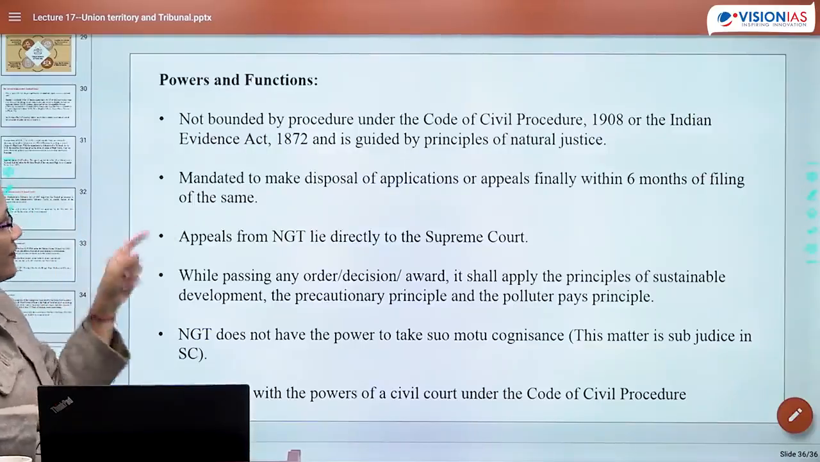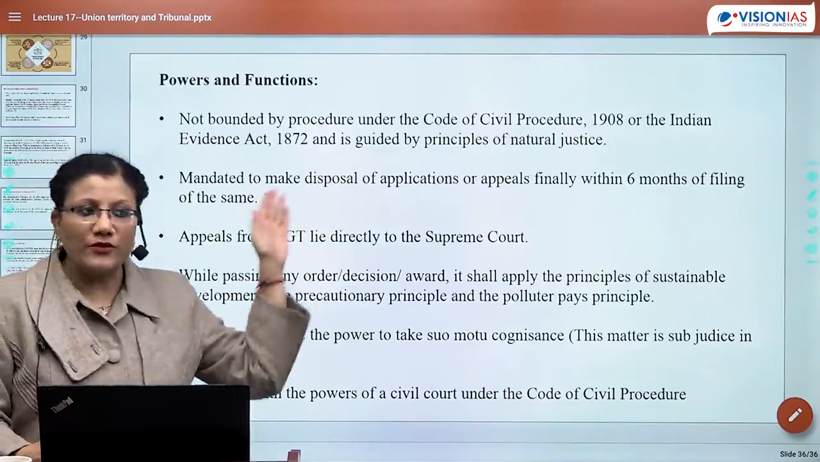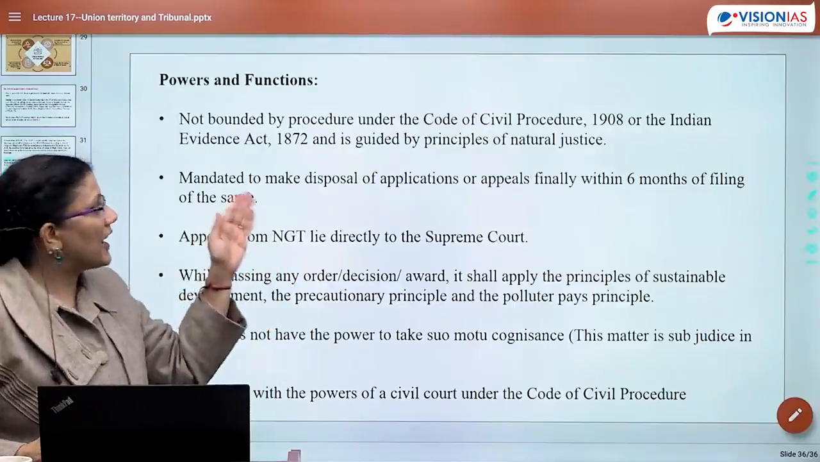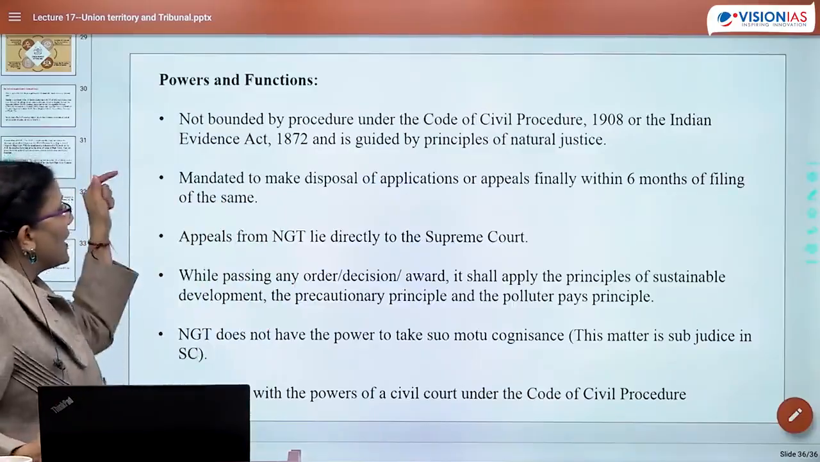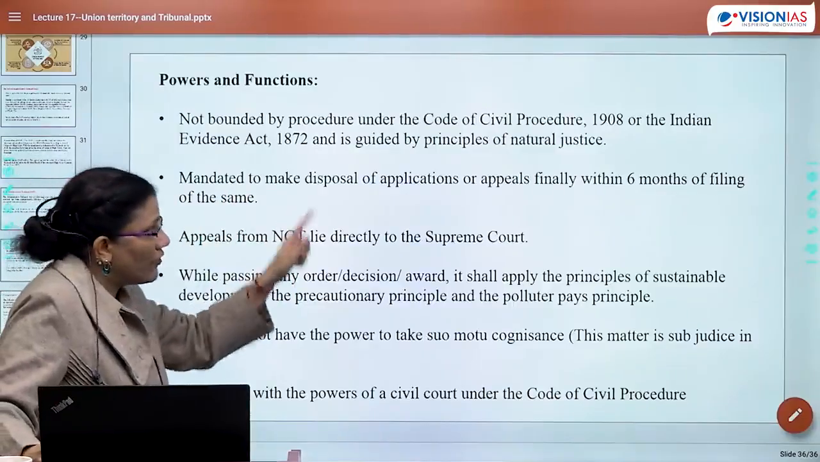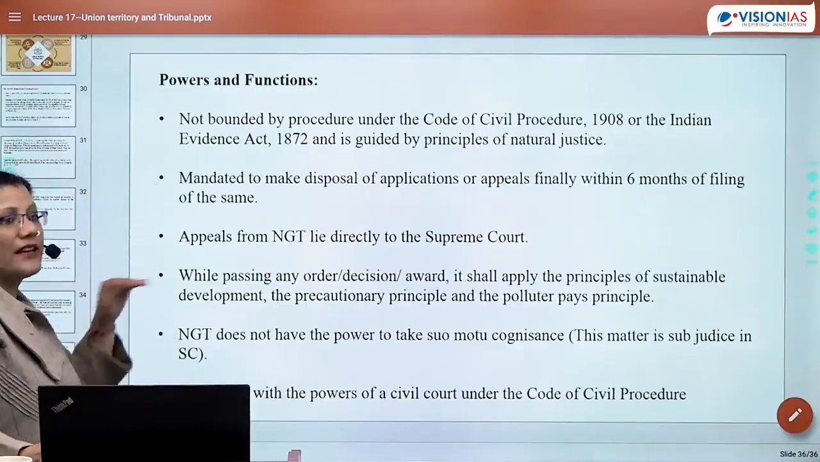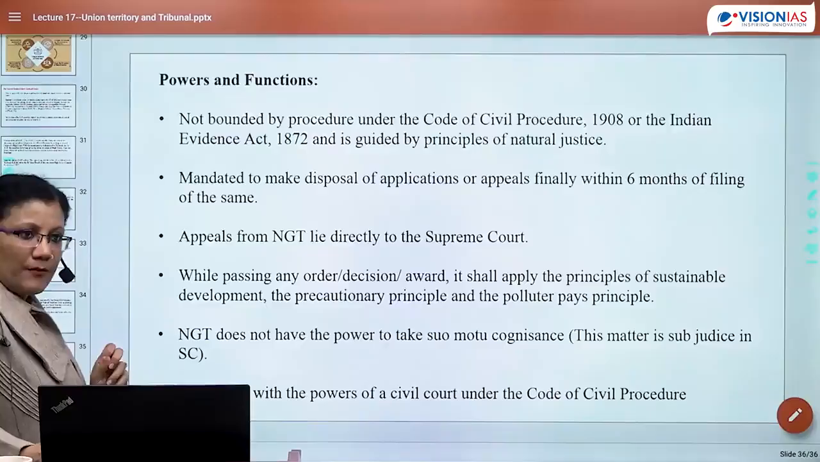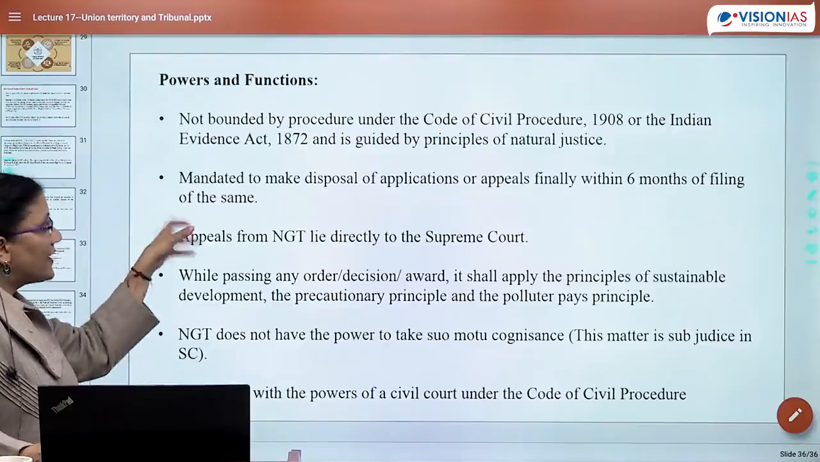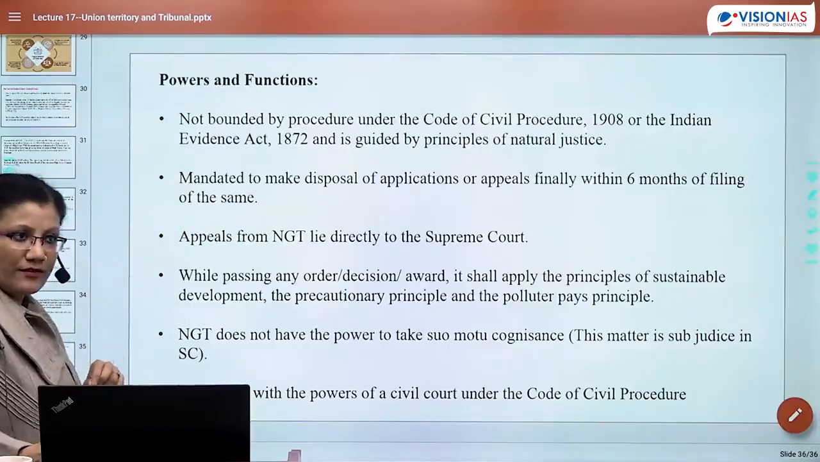1908 or Indian Evidence Act 1872. Rather, because it is also one tribunal, it is guided by principles of natural justice. It is mandated to dispose of applications or appeals finally within 6 months of filing. So suppose a matter has come up today, it is mandatory to dispose of this particular application within 6 months.